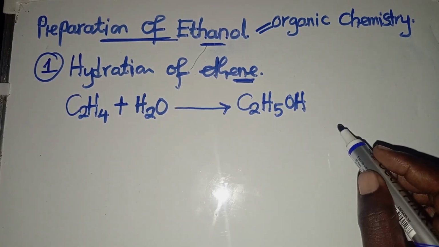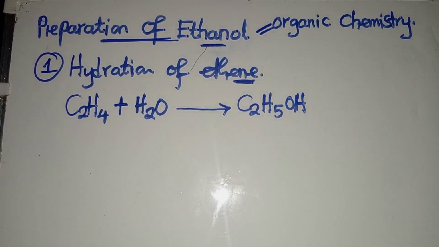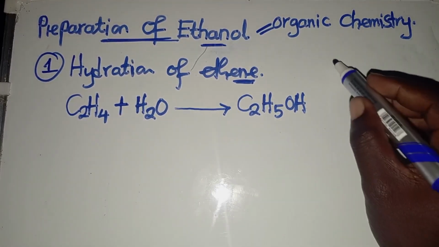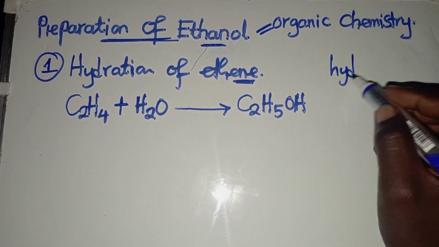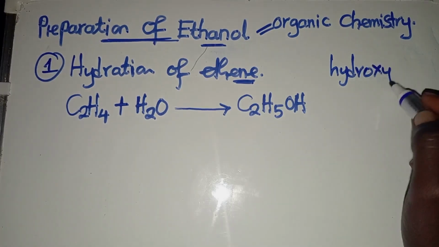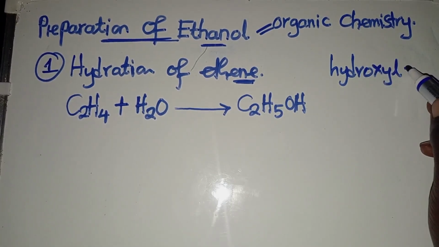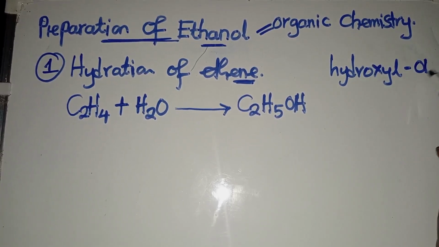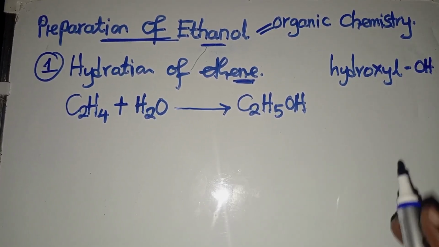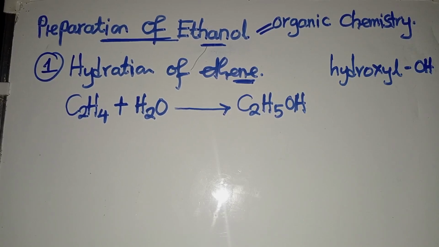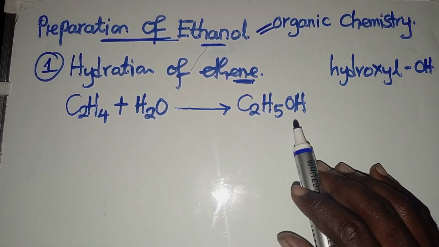And we understand that the functional group for ethanol is a hydroxyl. So the functional group is a hydroxyl group, which is like this. This is a hydroxyl group. So every alcohol is supposed to have OH.